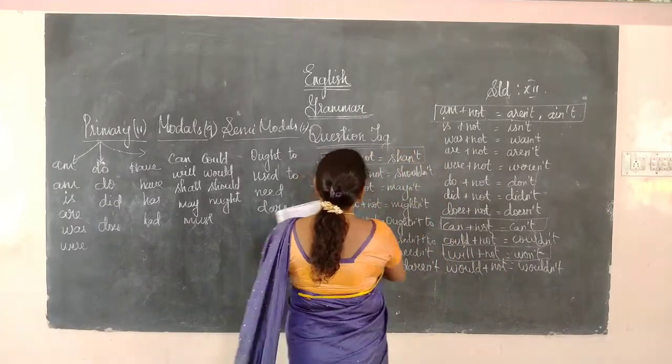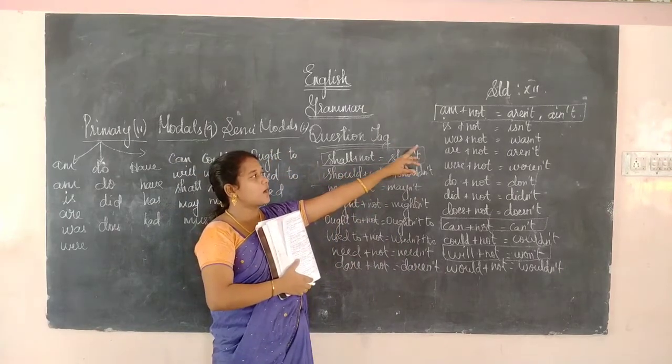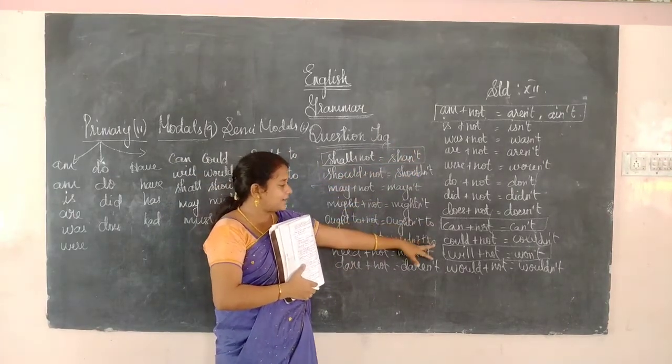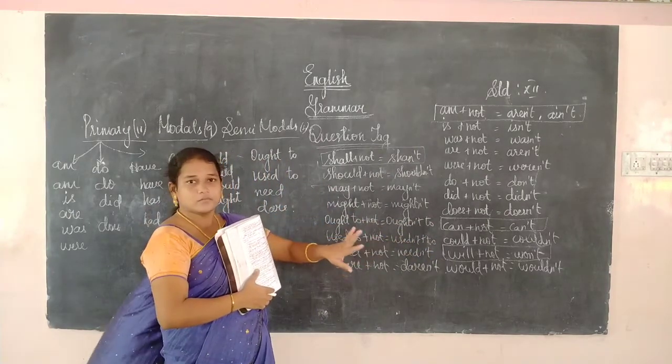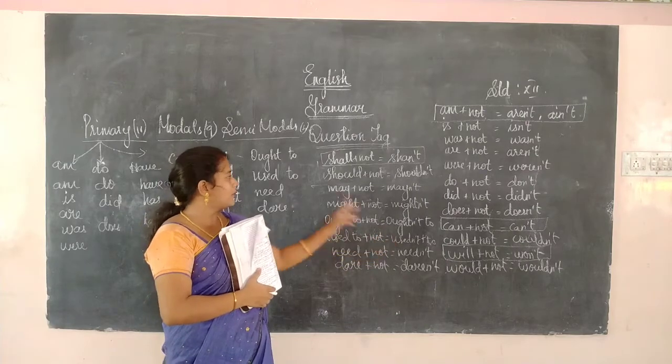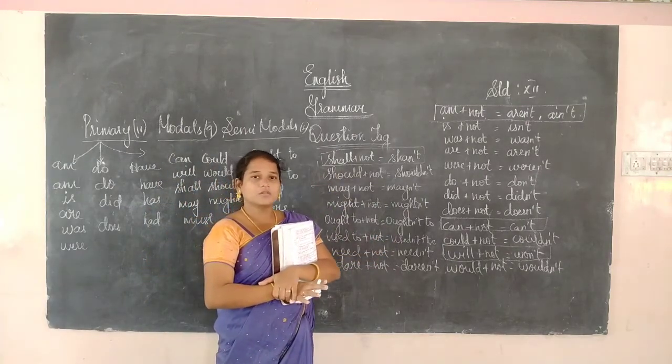These undergo various changes. Am also comes under aren't or ain't, but can, will and shall change into can't, won't and shan't. This is a change you have to notice.